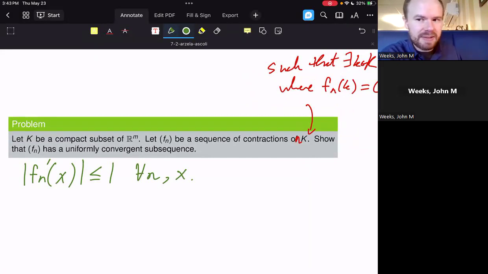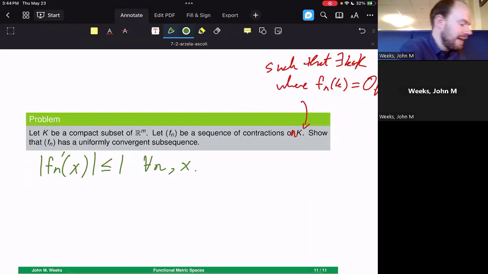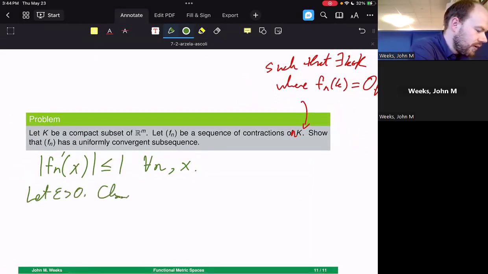Well, this sounds like it's something very similar to equicontinuity. In particular, it sounds like these are all uniformly or equi-Lipschitz, if you would. Like they all have the same bound on how fast they can grow at each rate. So indeed, let's go through and let epsilon be greater than 0 and choose delta equal to epsilon.